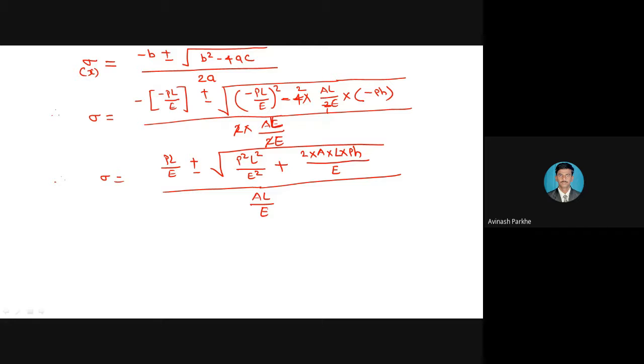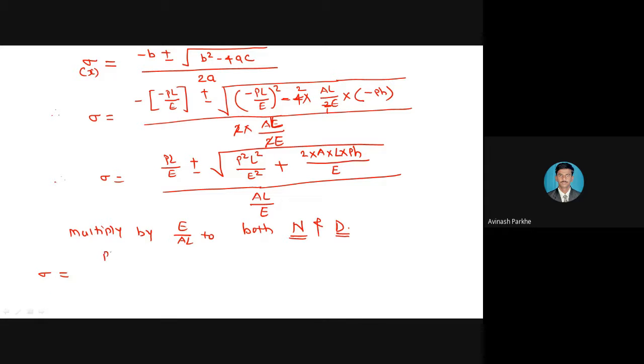Now here we have to apply one condition, that is, multiply by E upon AL to both numerator and denominator. This capital N means numerator and capital D means denominator. So whatever equation we have calculated, to this particular equation we have to multiply by E upon AL to both the numerator as well as the denominator. So what equation you will get, just see.